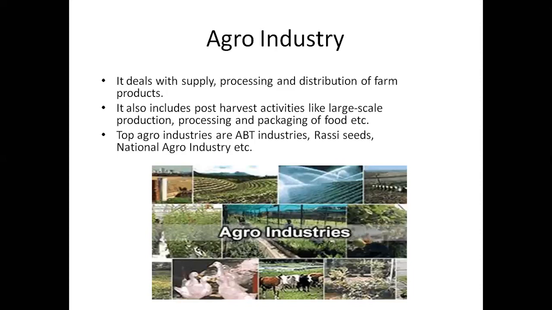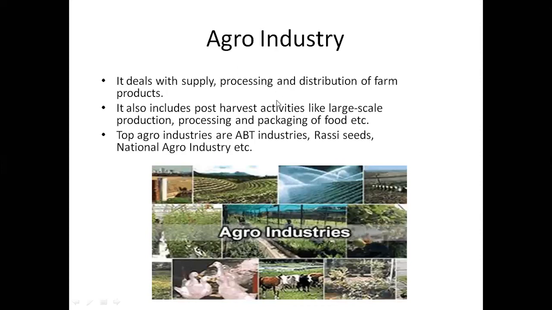Similarly, if you consider sunflower seeds, those seeds are used in the production of oil. Like that, from seeds to oil, whatever process you use, that process happens in an industry that can be known as agro industry, because this industry is based upon agriculture-based products.